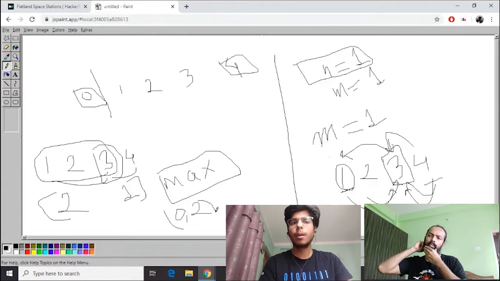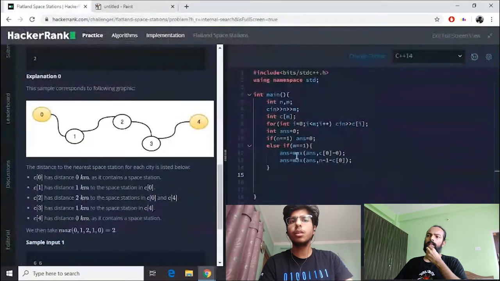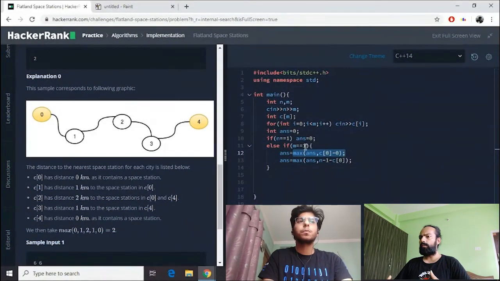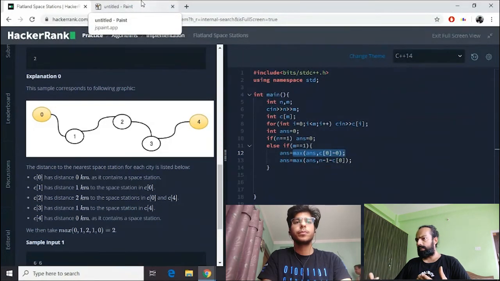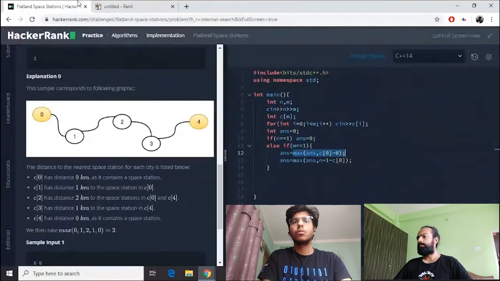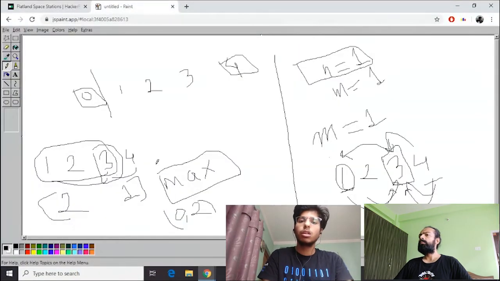Now I was wondering what's the point of the first max? Can you go back to the code once? Yeah, this one. What's the point of max in line 12? I understand why we need max in line 13, but for line 12, it feels like just C0 minus 0 should work because answer is always 0, unless we are going to convert this into a loop later on. Okay, that might work here. But what if we have a difference of 0 only?